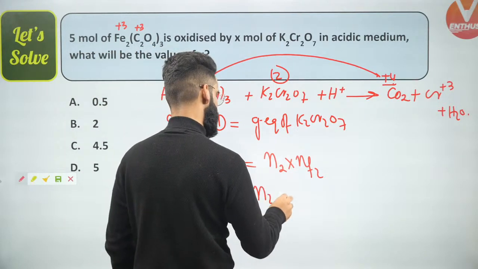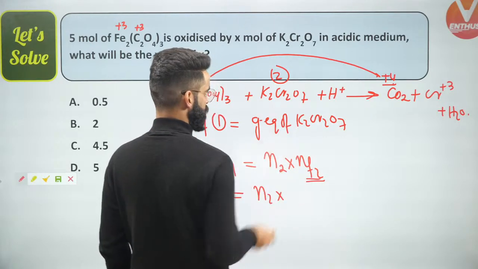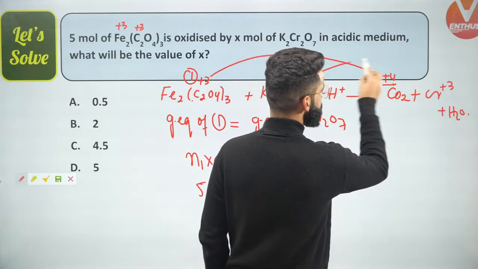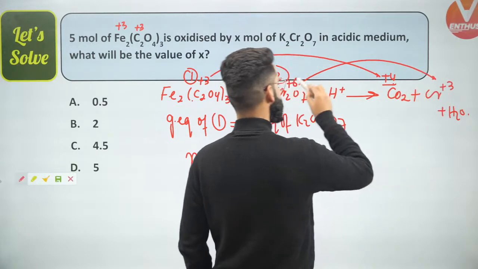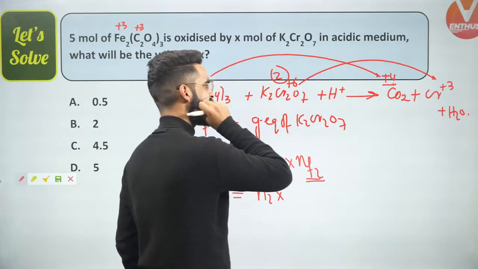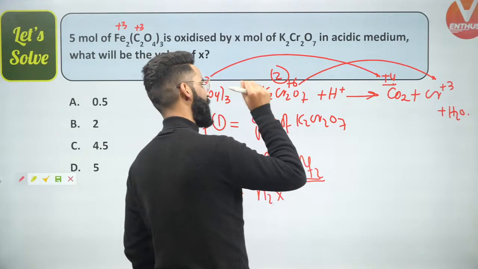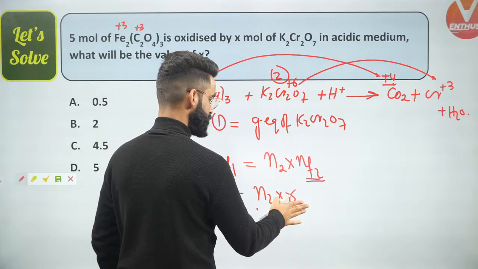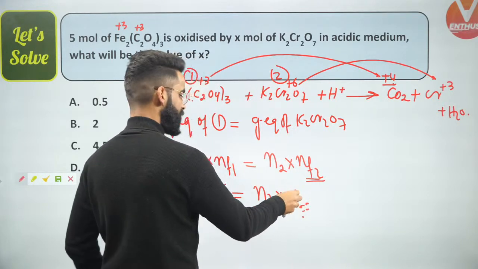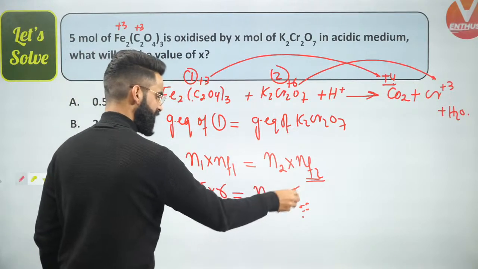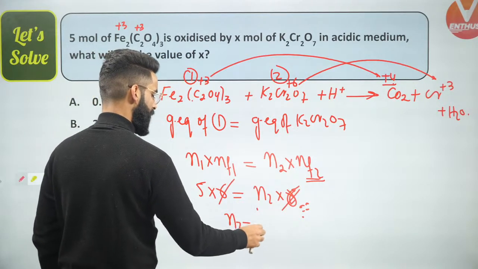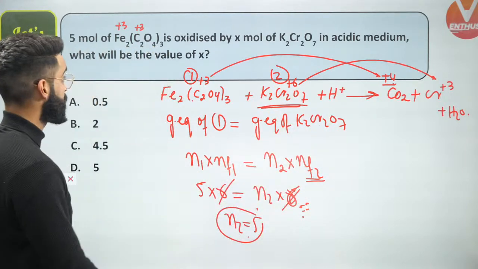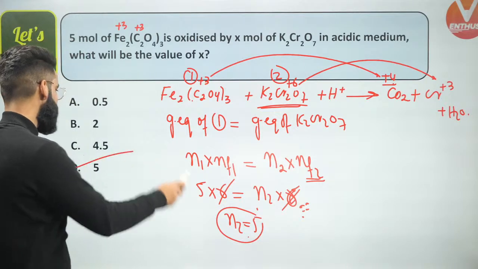N2 we are supposed to calculate. What about the n factor of K2Cr2O7? Over here, the oxidation state of chromium is +6, going to +3. So the change, final minus initial, is 3. 3 is the change for 1 chromium, but I have 2 chromium, so 3 twos are 6. So I got the n factor of 2 as 6 as well, and this 6 got cancelled. So n2 value I got as 5. n2 is the number of moles of K2Cr2O7 which we were supposed to calculate. So we got the value of X as 5 right here.